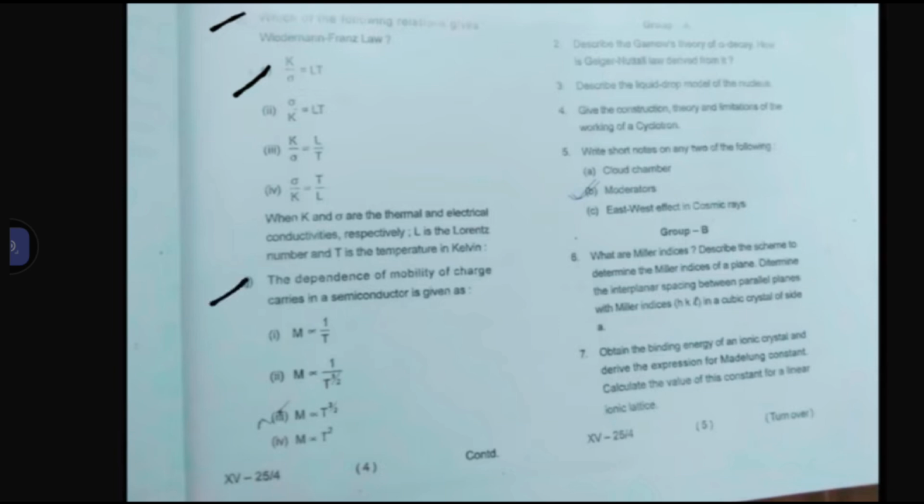Question number J. The dependence of mobility of charge carriers in a semiconductor is given as, so option number 3 is correct, mu proportional to T power 3 by 2. Group A question. Describe the Gamow theory of alpha decay. How is the Geiger-Nuttall law derived from it? Question number 3. Describe the decay chain. So this is the 2016 question paper.